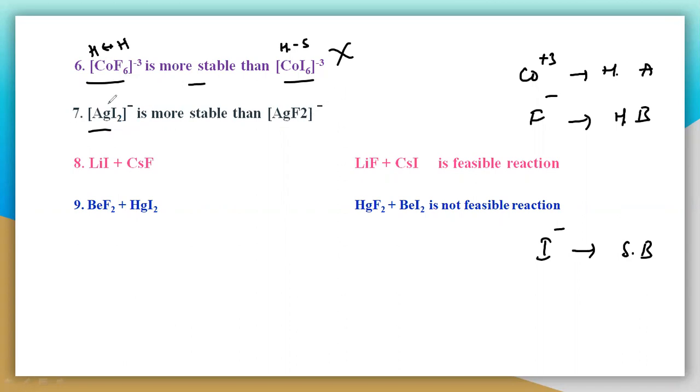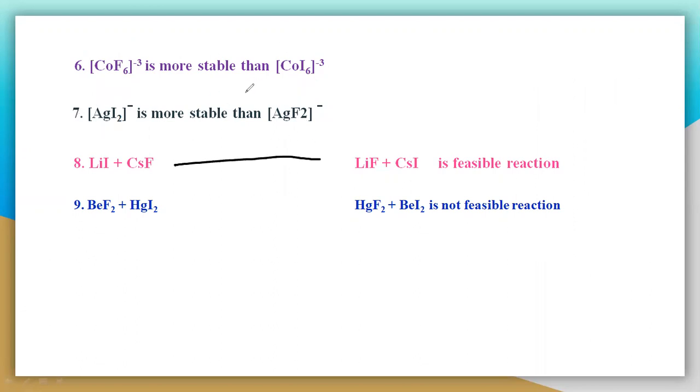And you can take another one, which is AgI2, which is more stable than AgF2. So here also, see here, it is completely different. Ag is a soft acid, and fluorine is again a hard base. Ag is a soft acid and iodine is a soft base, so the soft-soft interactions are very good. So they are more stable according to Pearson, and AgI2 is more stable than AgF2. This is a very simple example, and also one of the good examples.